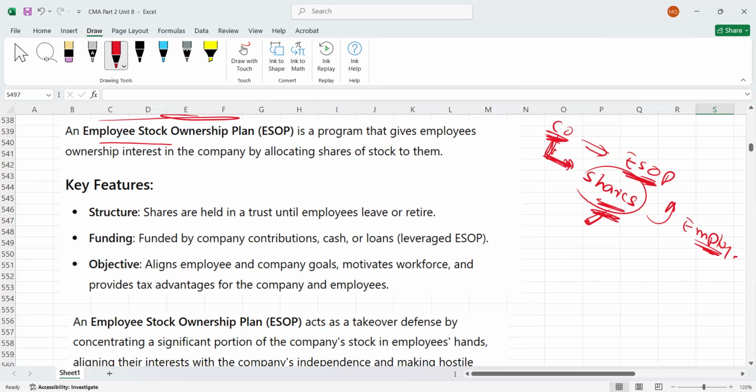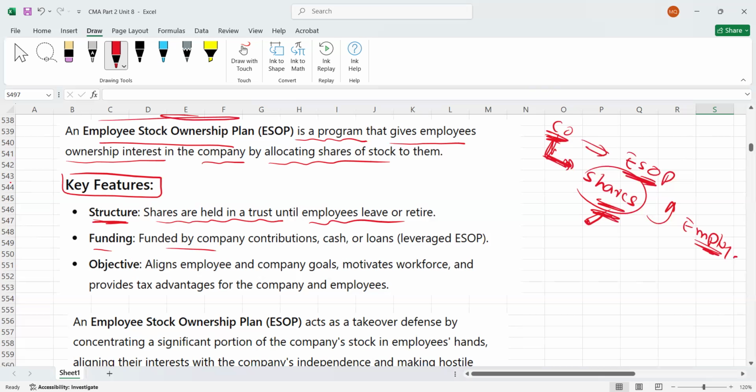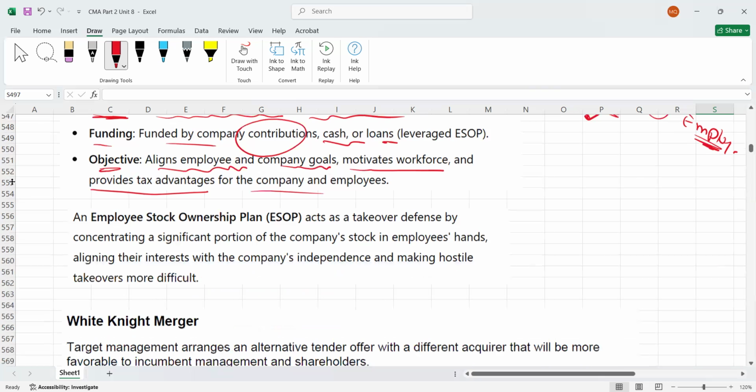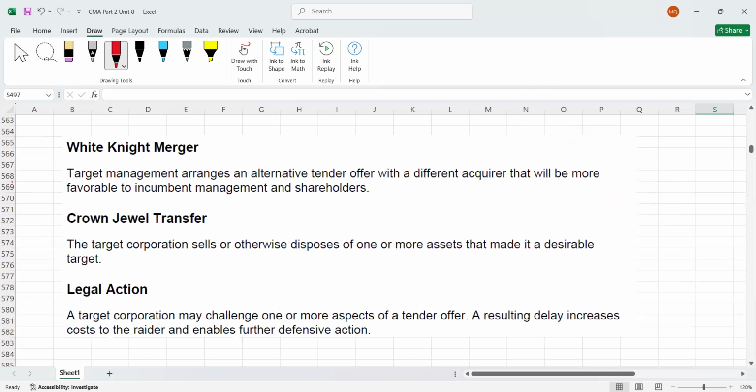Employee stock ownership plan is a program that gives employees ownership interest in the company by allocating shares of the stock to them. Key features: Structure. Shares are held in the trust until employees leave or retire. Funding. The shares are funded by the company's contribution, cash or loans. Objective: aligns employees' and company's goals, motivates the workforce, and provides tax advantage for the company and employees.